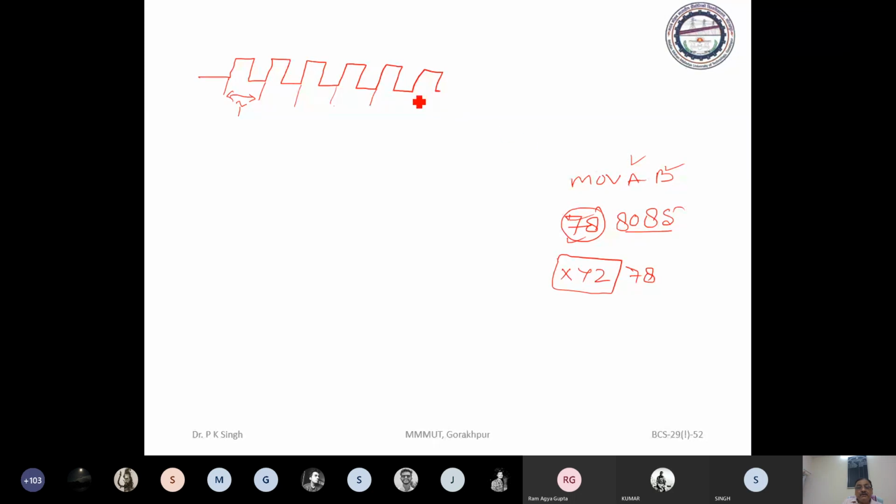So during this period, data transfer will take place. So to do the execution, 1, 2, 3, 4, 5 cycles are needed. So one instruction cycle for this move AB is equivalent to 5 machine cycle.